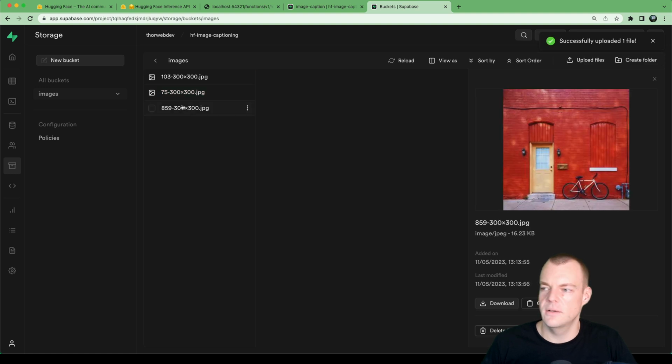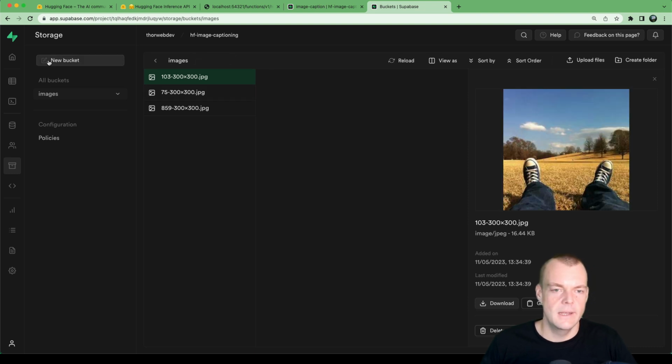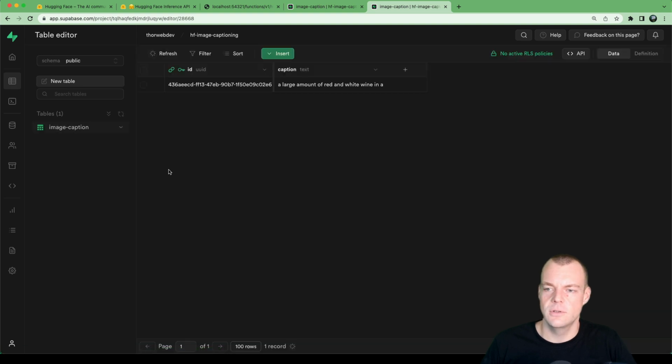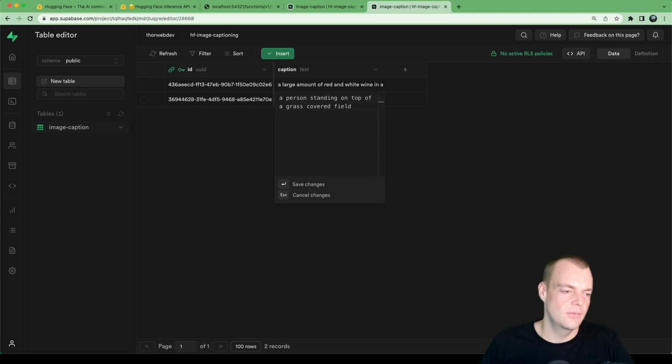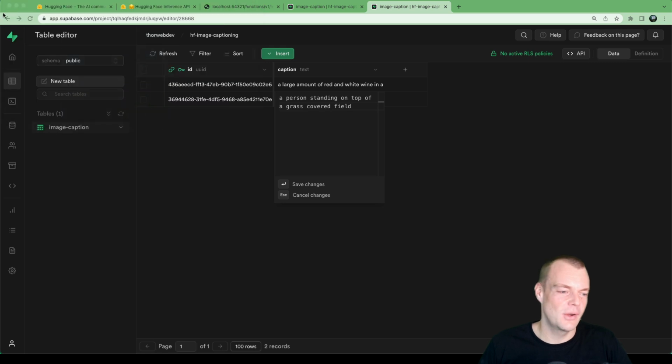Now these are just random royalty-free images from Pixabay. And okay, let's go back, image caption, refresh: a person standing on top of a grass-covered field. Yeah, I mean, it's not really standing, but okay.